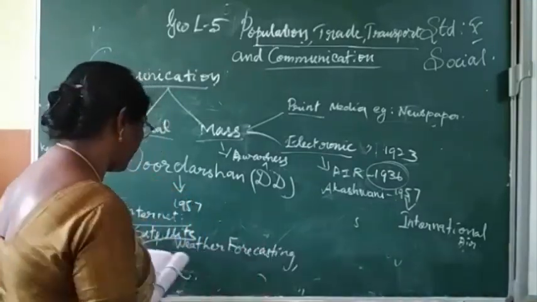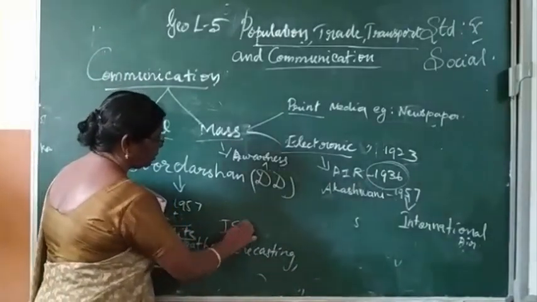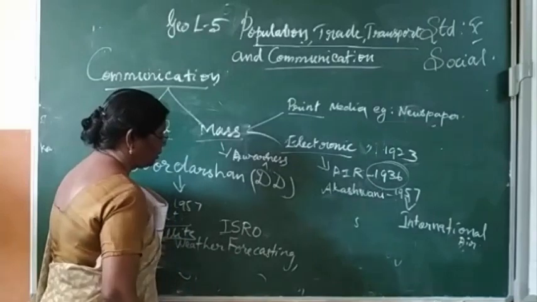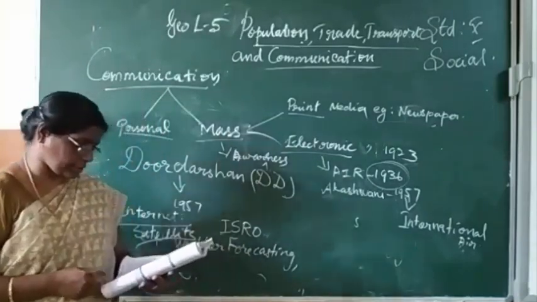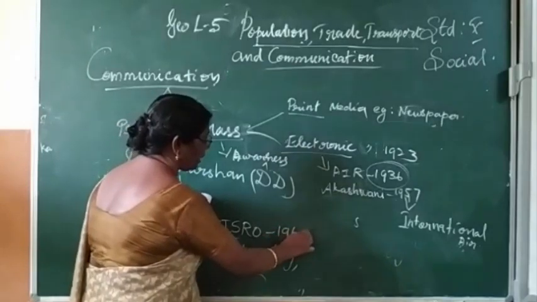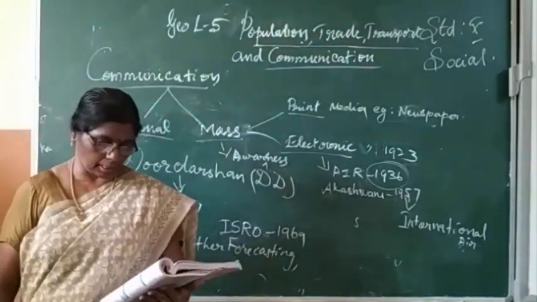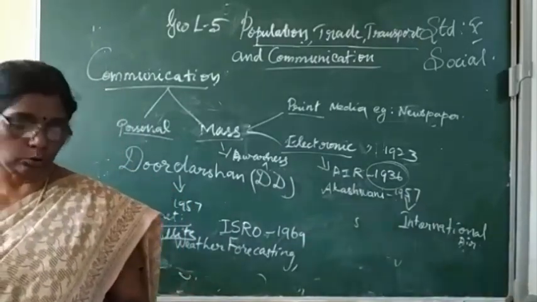The Indian Space Research Organization, ISRO, was established in the year 1969. The satellite system of India can be grouped into two.